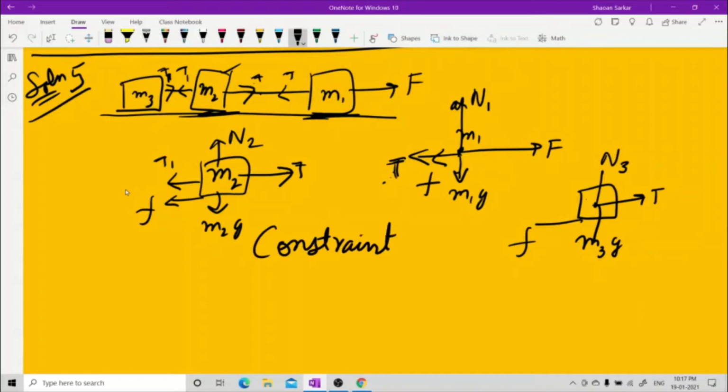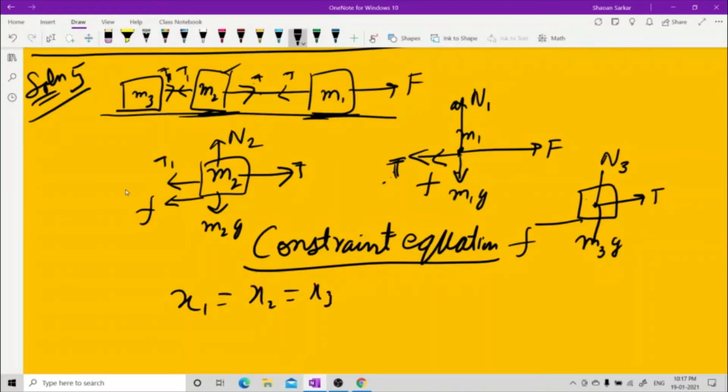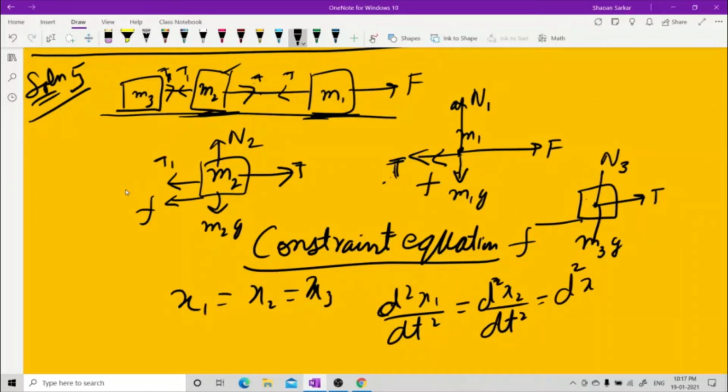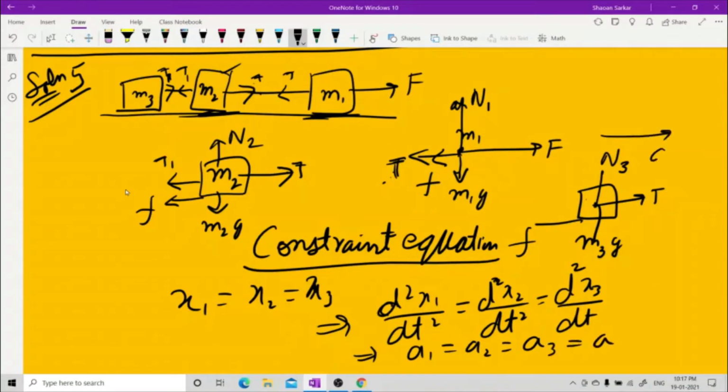Constraint equation, right? This is the constraint equation. x1 equal to x2 equal to x3 because they are all moving in the same space. Now what I do is double differentiate them with respect to time. So from here I get a1 equal to a2 equal to a3 equal to a. They are all in this a direction.